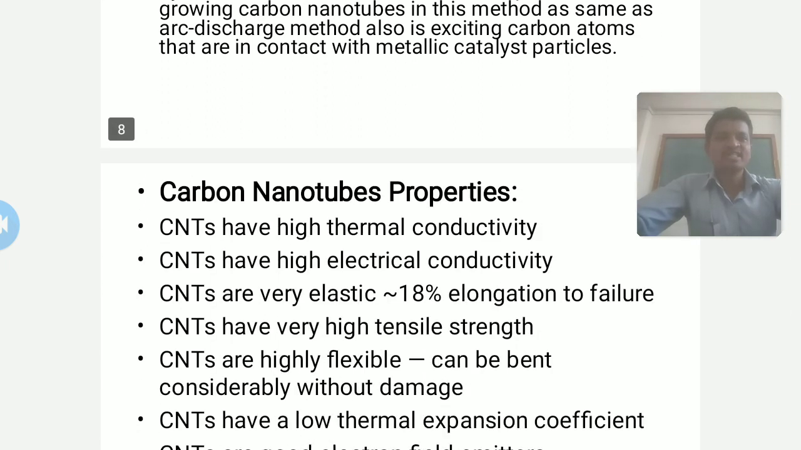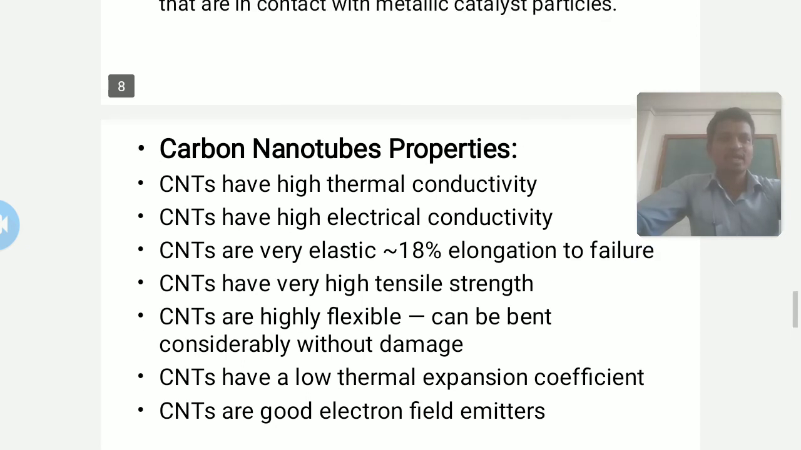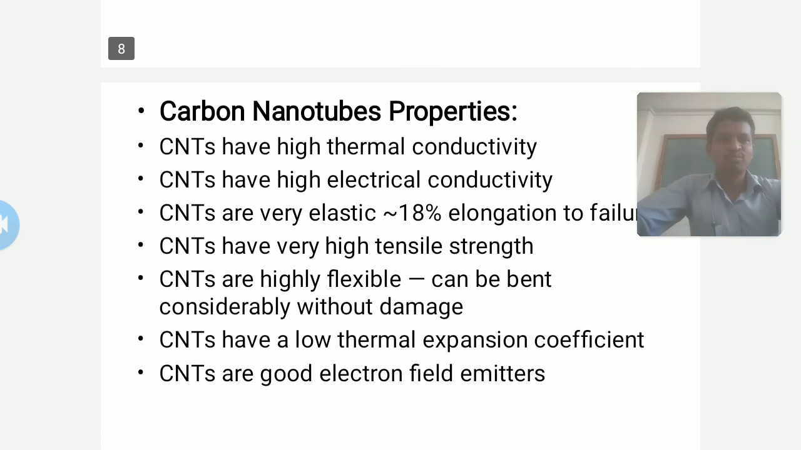Then some properties of these carbon nanotubes. They have high thermal conductivity and high electrical conductivity. They are very elastic, that is 18% elongation to failure, so up to 18% we can elongate the carbon nanotubes. Then they have very high tensile strength, are highly flexible in nature, and can be bent considerably without damage. Then they have a low thermal expansion coefficient, and they are good electron field emitters.